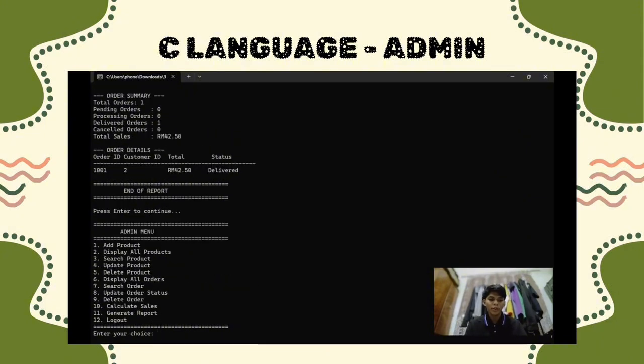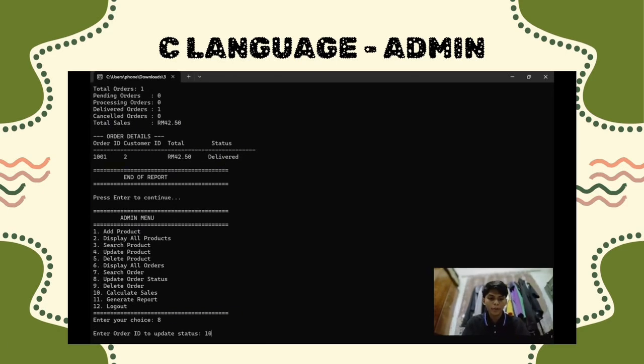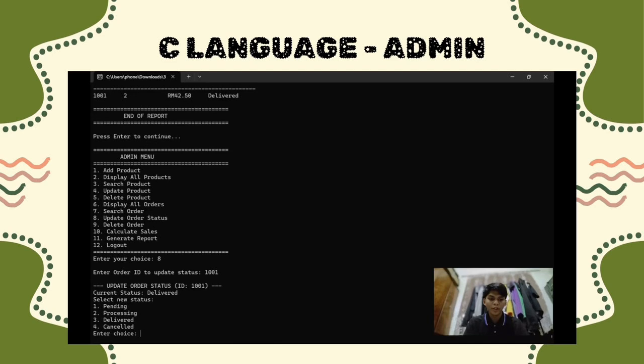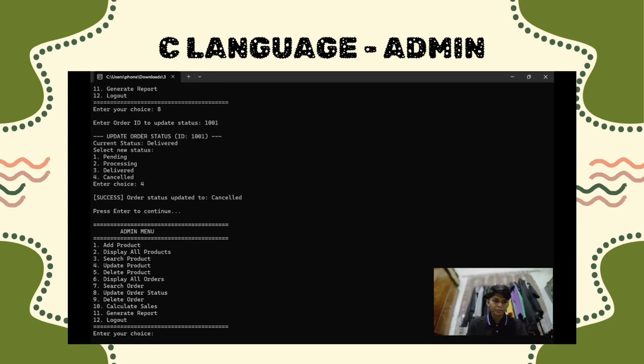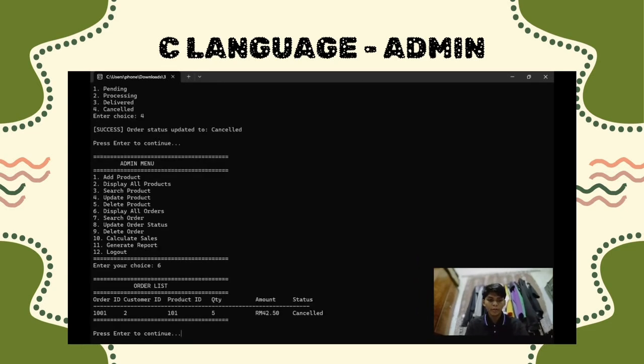So right now, let's say I want to change the order status of the order. So I choose the option number 8. So I put the order ID, that is 1001, and then I can change the process. Let's say I want to cancel the order, so I choose the option number 4, and you can see it shows the message: the order status updated to cancel. So now let's display the order back, and you can see the status is cancel.